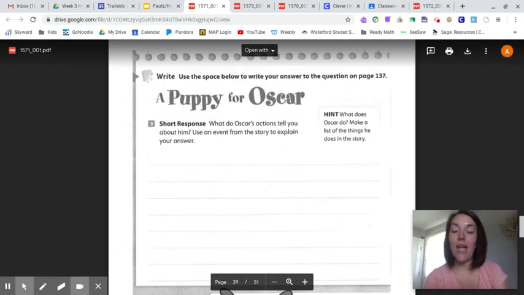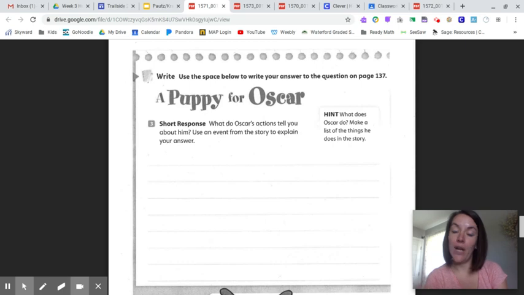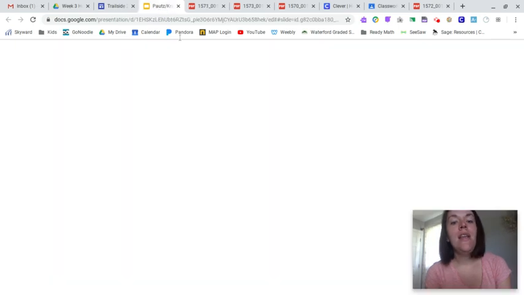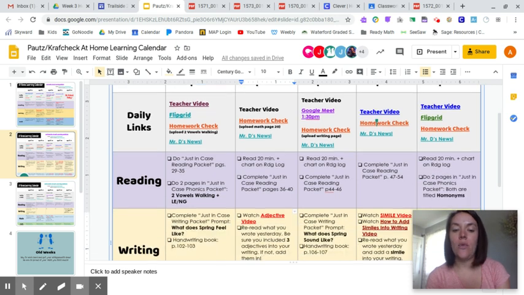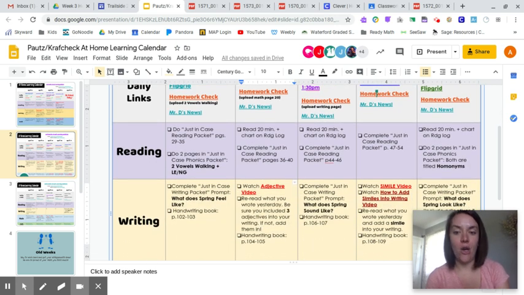So just like we edit for writing time, you can edit your writing and reading, because writing and reading go hand in hand, right? And then when we look back at the chart, you'll see for writing today that we'd like you to watch this adjective video. Anything in red inside the plans part are videos for you. So this is an adjective video that we would watch if we were at school.